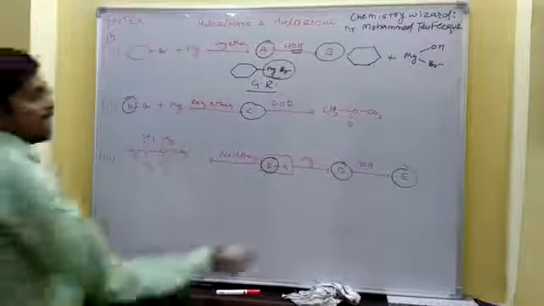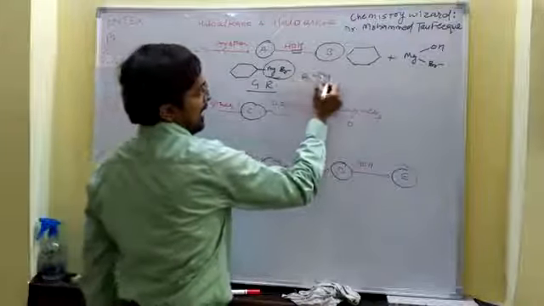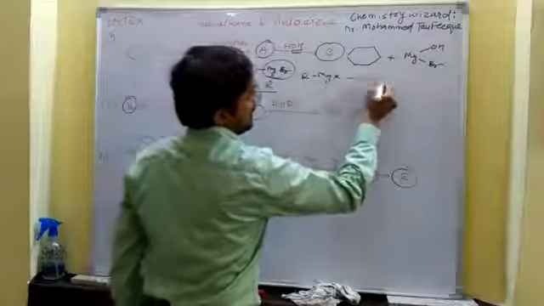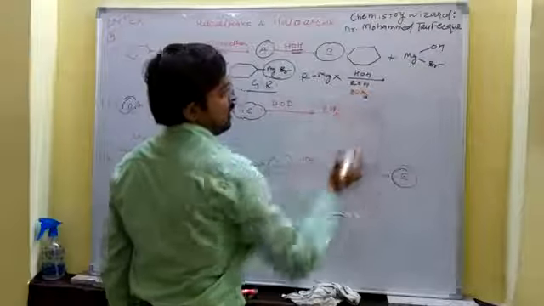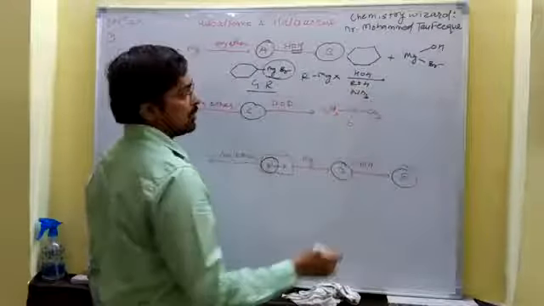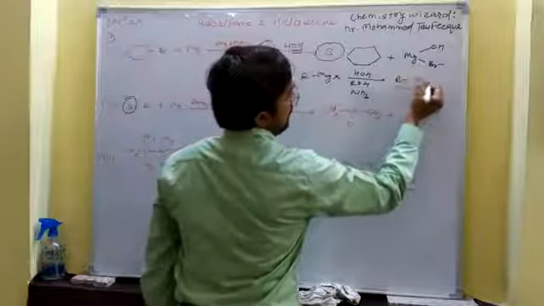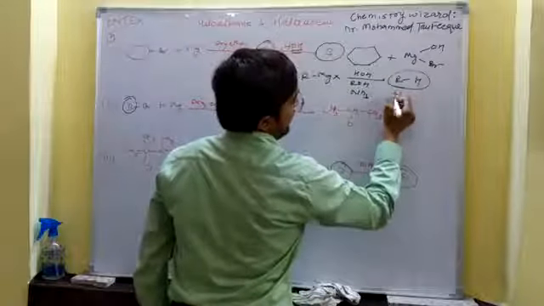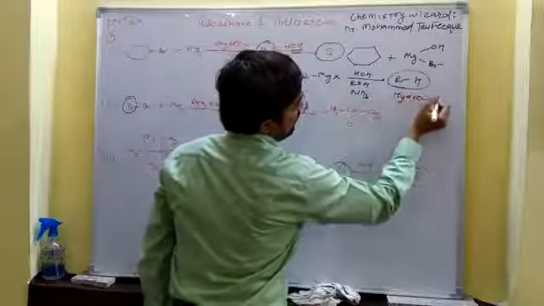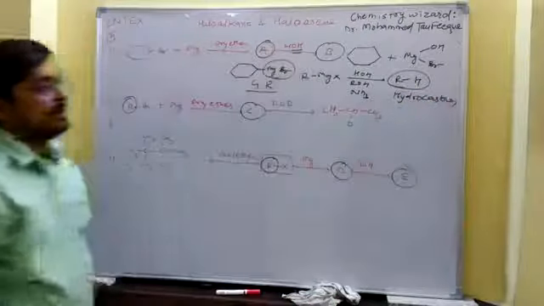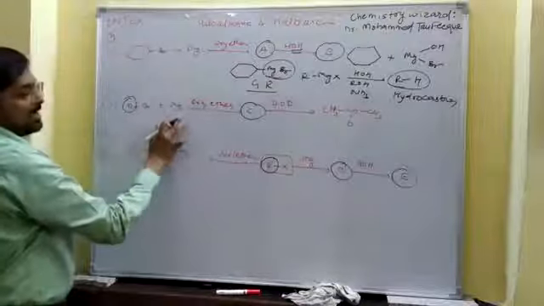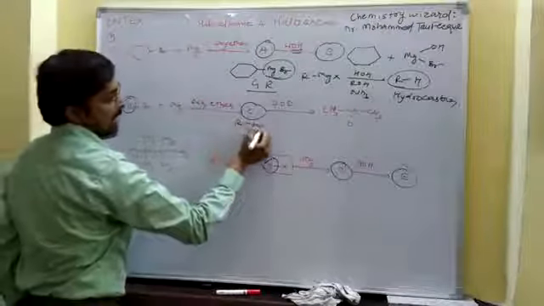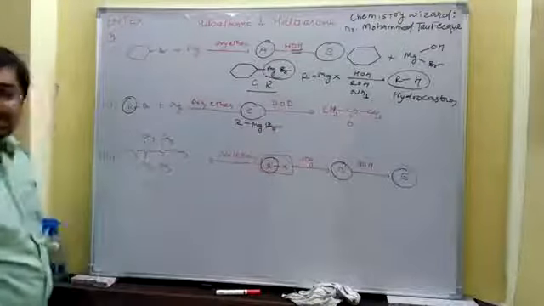That means if any RMgX Grignard reagent reacts with water, alcohol or ammonia, anything proton donor, then it will produce a hydrocarbon. Clear? Now moving towards the question. The first step is the same. RBr reacts with Mg, then it produces RMgBr, Grignard reagent.